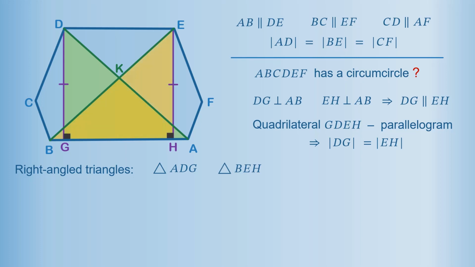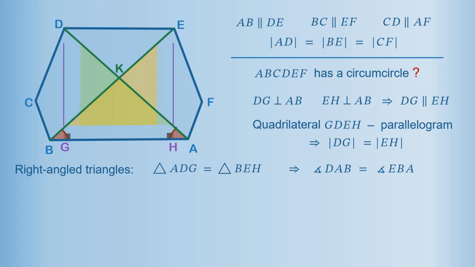These triangles have equal sides, DG and EH, and the hypotenuses AD and BE are equal to each other according to the condition. Therefore, triangle ADG is equal to triangle BEH, which implies that the acute angles in these triangles, angles DAB and EBA, are equal to each other.